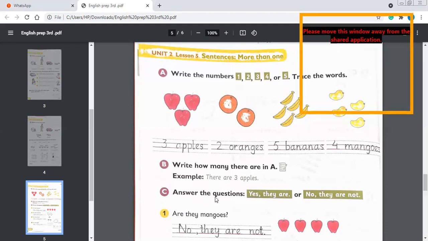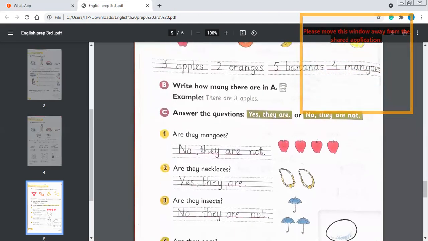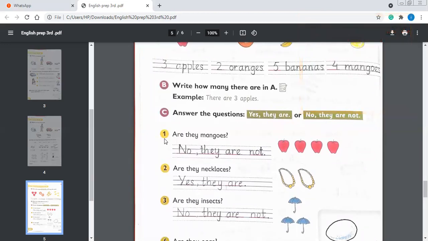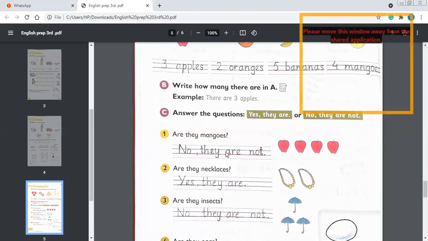C part, answer the questions. Yes, they are, or no, they are not. You are going to give the answer according to this. Yes, they are. No, they are not. They are asking us, are they mangoes? No, these are apples. So we will say, no, they are not.